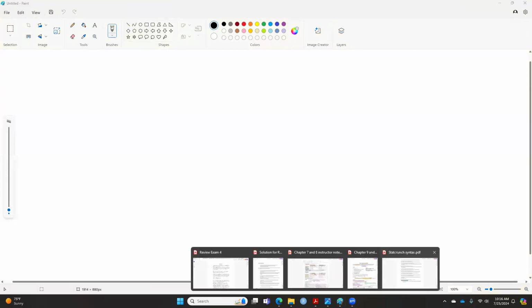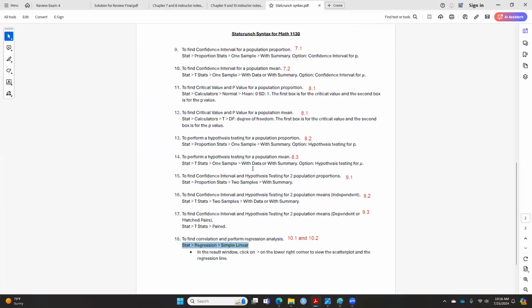Now, today's class, before I start going over the review, is to distinguish which test is which. Using the StatCrunch syntax we have, I'm going to start using numbers 9, 10, 11, 12, all the way to 18. If I put a number underneath it, that means that it is for the StatCrunch syntax that we'll be using here. I'm going to teach you how to do this. This is also super important here.